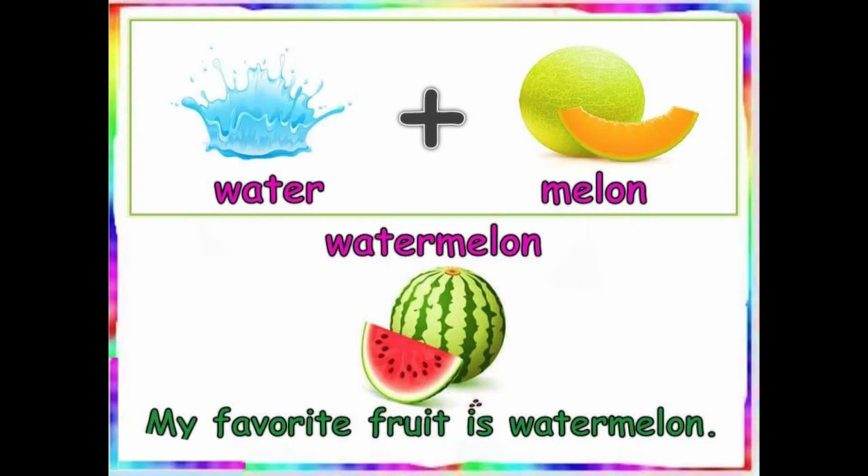Watermelon. Again, the word watermelon is a compound word. It is made by adding the two words, that is water and melon. We all know what water is and how important water is and why we should save water. Now the word melon. Melon is a fruit, but water plus melon is giving me watermelon. So watermelon is a compound word and watermelon is a fruit. So my favorite fruit is watermelon.